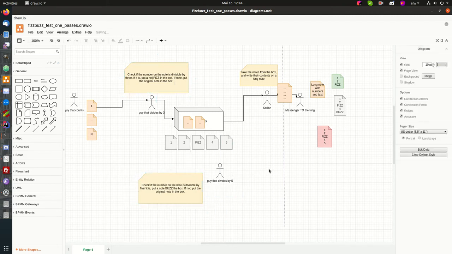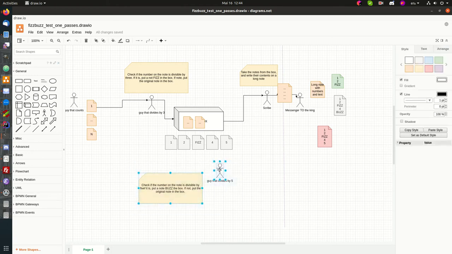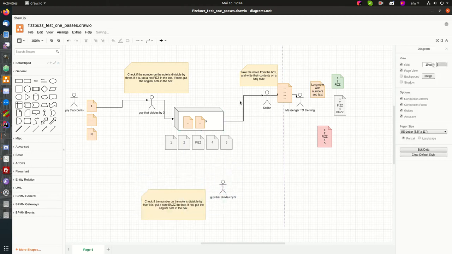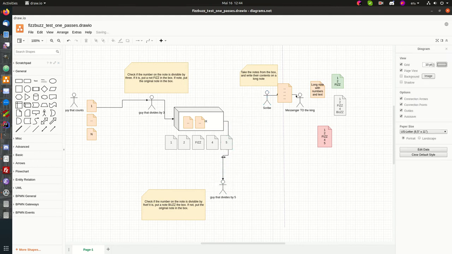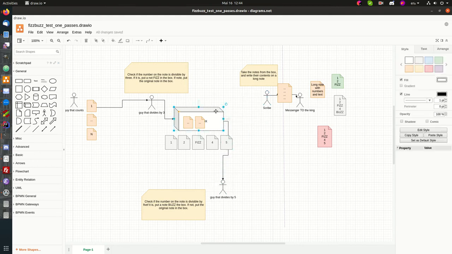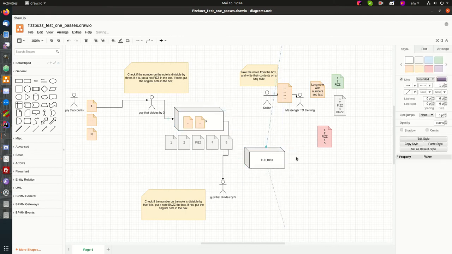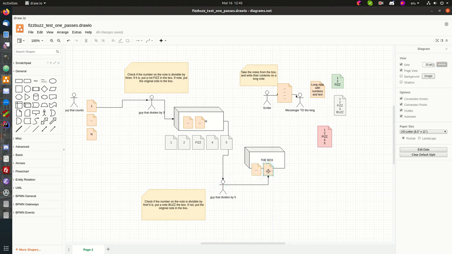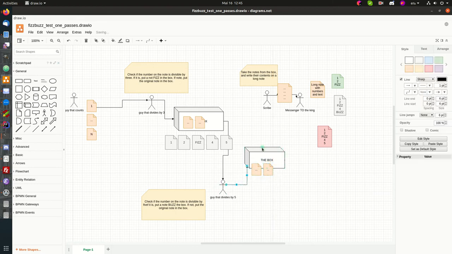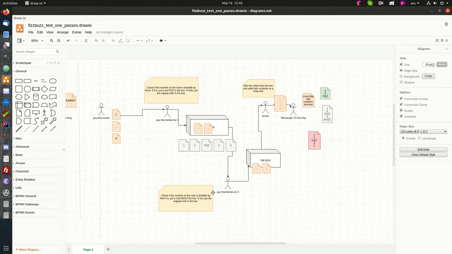So, okay, this guy divides by 5, replaces the 5 by buzz, and then he should pass it down. So this arrow should go to this guy, the box goes to that guy, then he sends the box with the replaced stuff. What is this line doing here? He sends the box with some stuff in it, and he sends that to the Skype guy, right? There we go. So I believe that should solve our issue.